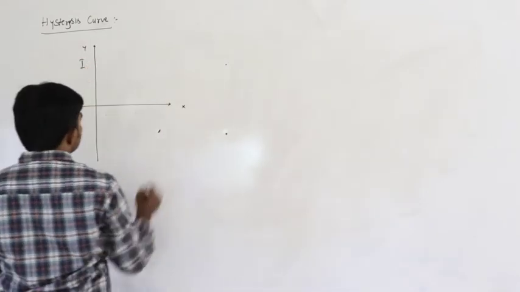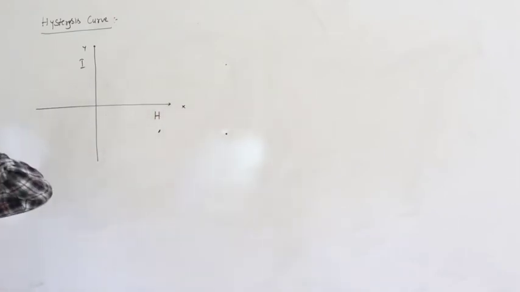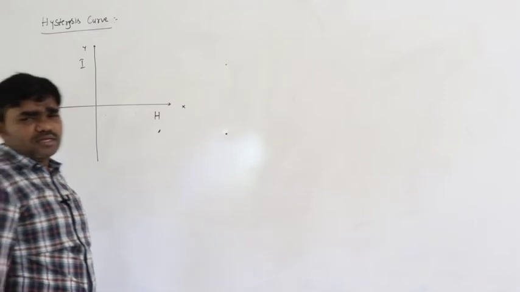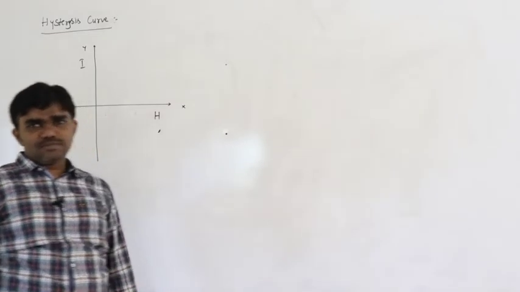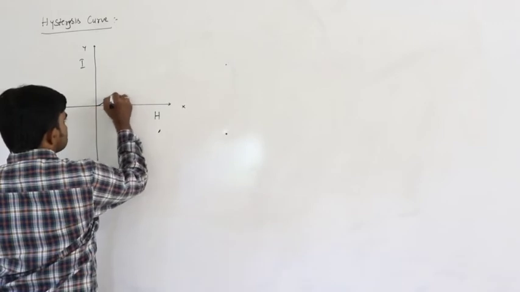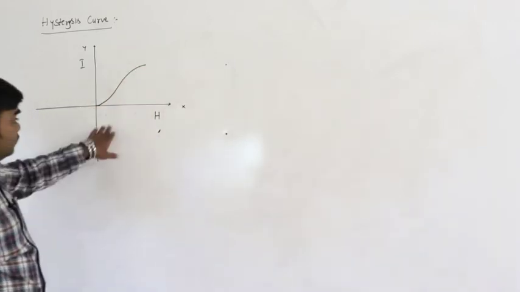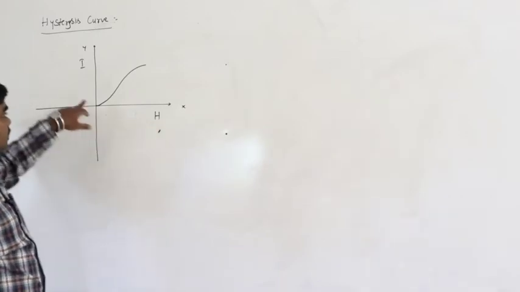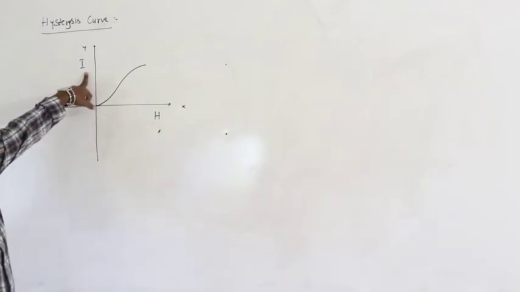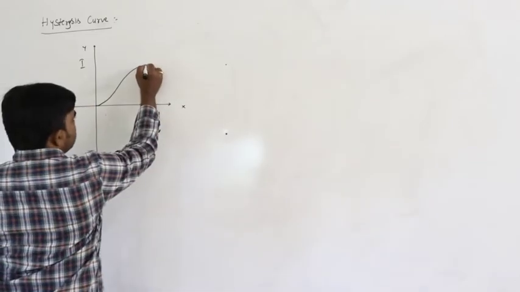Along the y axis I am considering I, along the x axis I am considering H. In case of ferromagnetic substances, the value of I increases like this and reaches saturation. If the value of H increases, the value of I also increases non-linearly and reaches the saturation point.